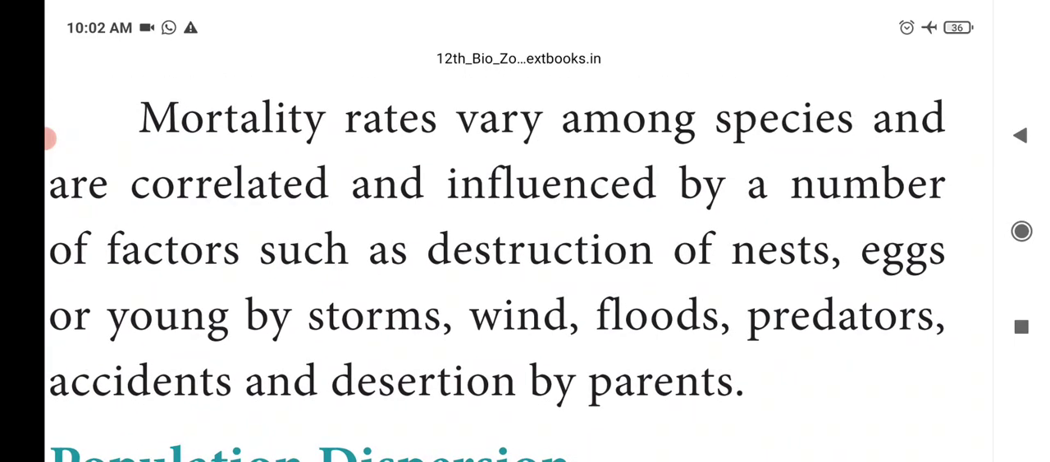And the mortality rate varies among species and is correlated with and influenced by a number of factors. The mortality rate differs from one species to another due to many factors such as destruction of nests and eggs. Due to some reasons, the animal's nest may be destroyed by natural calamities such as cyclones, and destruction of eggs or young ones by storms, wind, flood, predators, accidents, and desertion of parents. So these are the different factors which form the causes of mortality.